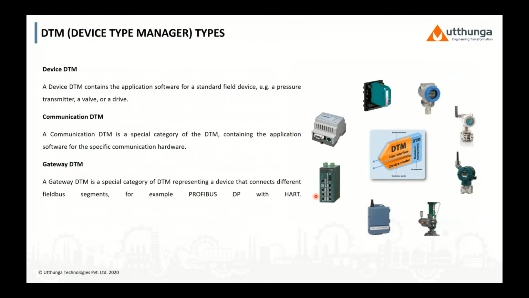So here are the different types of DTMs that are available: device DTM, communication DTM, and gateway DTM. The device DTM is application software that is developed based on the device functionality. It could be for any device like pressure, valve, and temperature. The communication DTM is developed to work with a specific communication hardware using which the device shall communicate. The gateway DTM is a special category of DTM which is required to connect to field segments like Profibus or Fieldbus segments.